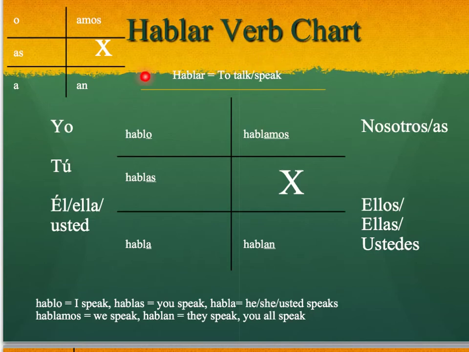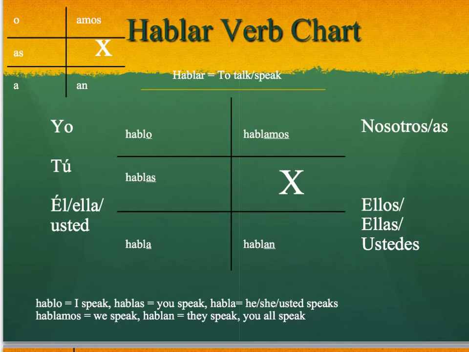We have the verb hablar, to talk or to speak. Let's look at how we would conjugate it for each form, showing who is doing the action. I speak, yo hablo. You speak, tú hablas. He speaks, él habla. She speaks, ella habla. Usted, you formal, speak. Usted habla. We speak, nosotros hablamos. They speak, ellos or ellas hablan. And you all speak, ustedes hablan.